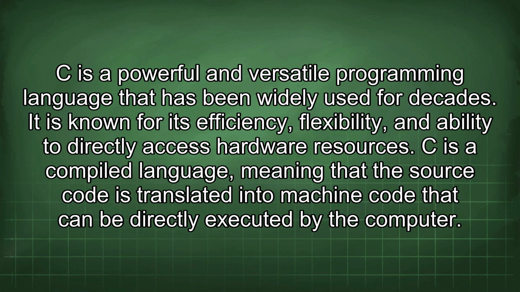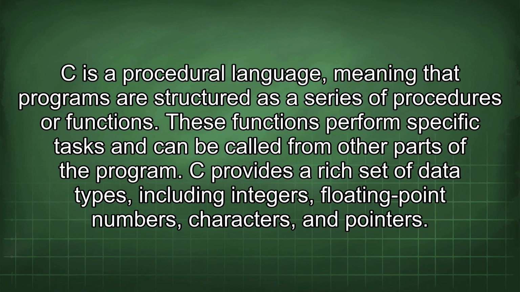C is a powerful and versatile programming language that has been widely used for decades. It is known for its efficiency, flexibility, and ability to directly access hardware resources. C is a compiled language, meaning that the source code is translated into machine code that can be directly executed by the computer. C is a procedural language, meaning that programs are structured as a series of procedures or functions. These functions perform specific tasks and can be called from other parts of the program.